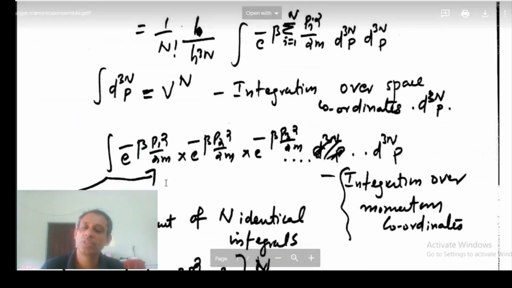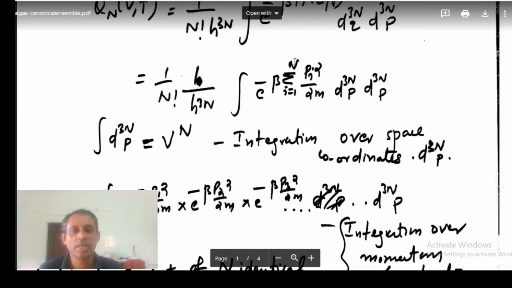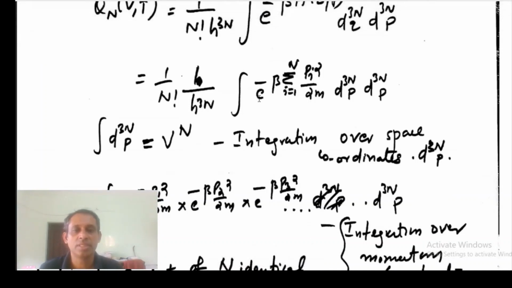Then integration over the momentum coordinates. Since this is an exponential function and here we have a sum, we can write it as a product: e to the power minus beta p1 squared by 2m, into e to the power minus beta p2 squared by 2m, p3 squared by 2m, like this.